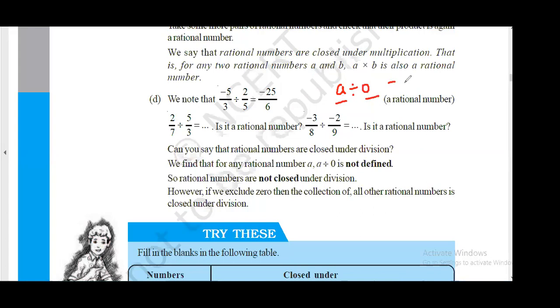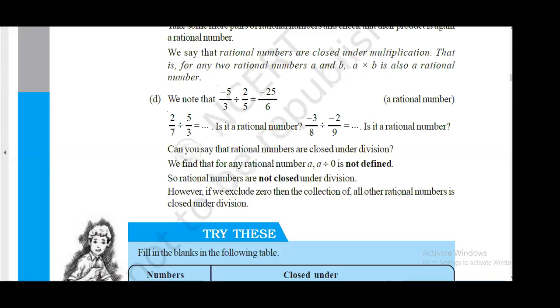But the answer is undefined. Got it? So I can say that not all rational numbers are covered under closure property, because of this one number, 0, which does not follow closure property.